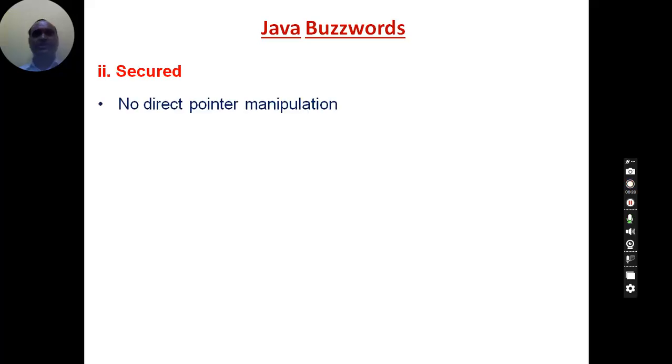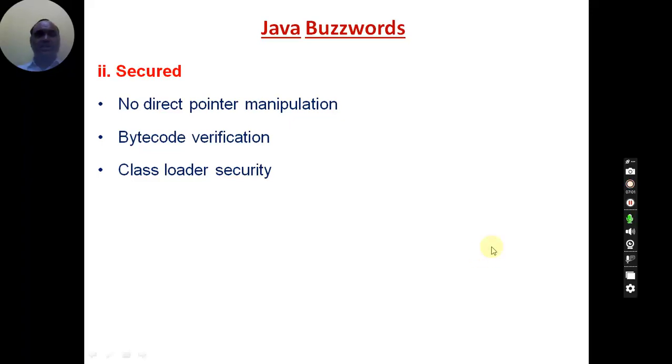And Java is also a secured language. Just now I told that in C and C++ language, we have a concept called pointers. Using pointers we can access any memory location and read whatever data is stored there. This violates security conditions, so this concept is eliminated in Java. If the pointers are not there, it is not possible to access the memory locations. Therefore your data is safe.